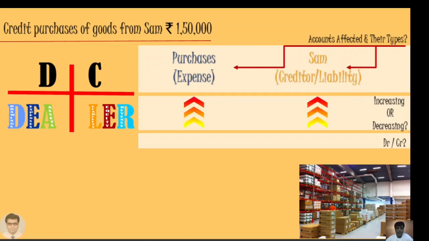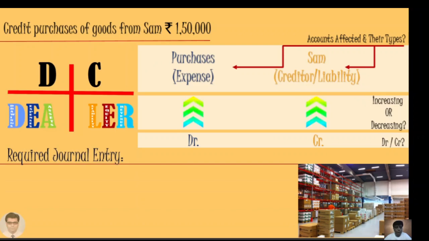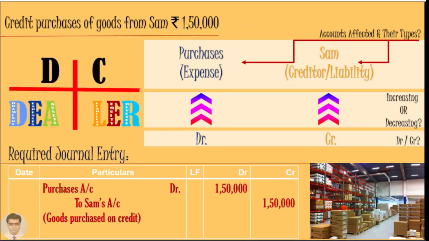When liability increases, it is to be credited. Purchases account should be debited, and Sam, that is a liability, should be credited. The journal entry would be purchases account debit to Sam's account.